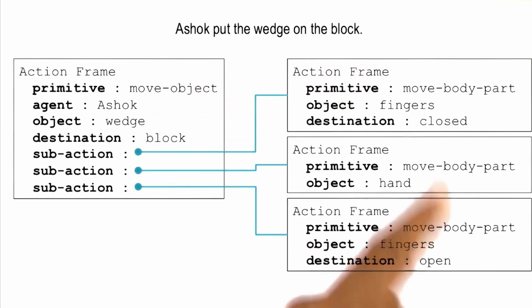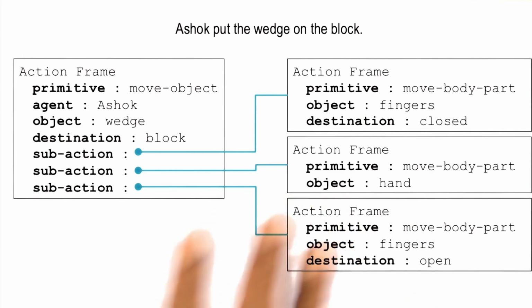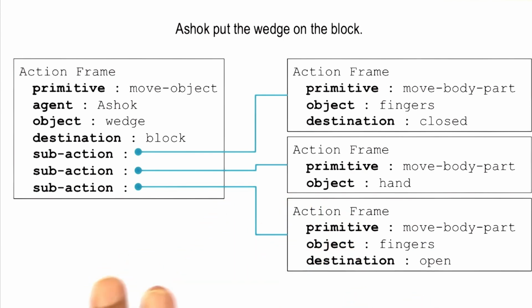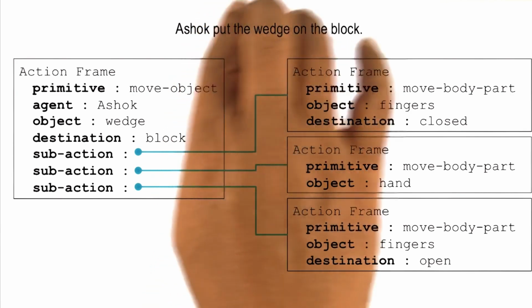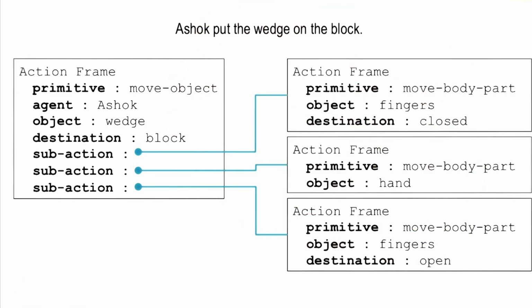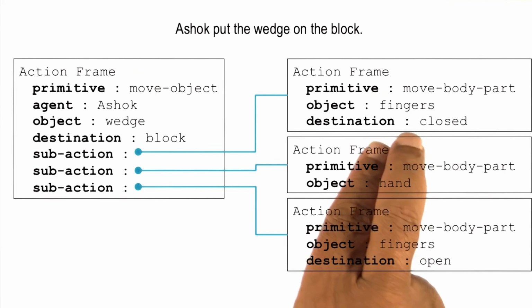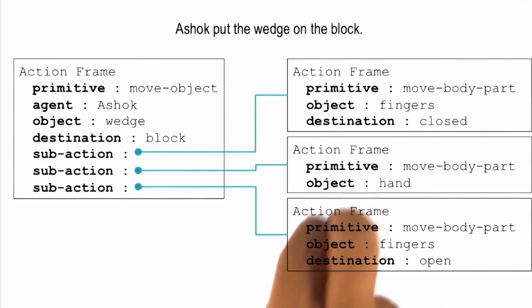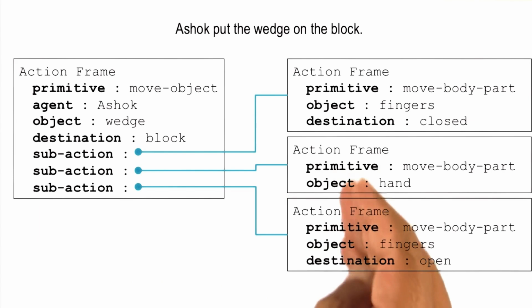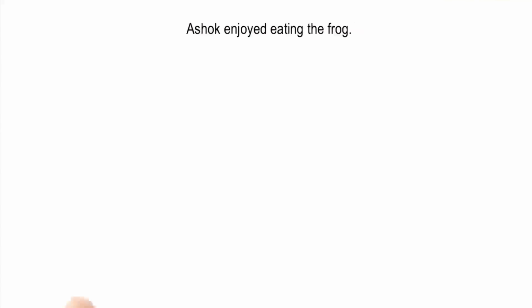This raises lots of hard issues. How many such stories are there? Must an AI agent have such a story for every single situation that it encounters? Those are hard questions. It is not clear that AI currently has an answer to all of those questions. So this theory by no means covers all stories. Many of these stories are beyond the scope of this theory. And in fact, even for the stories that are within the scope, there is a hard question about computational tractability because the number of such stories can explode very quickly. Nevertheless, let us continue and see how else this theory enables common sense reasoning.